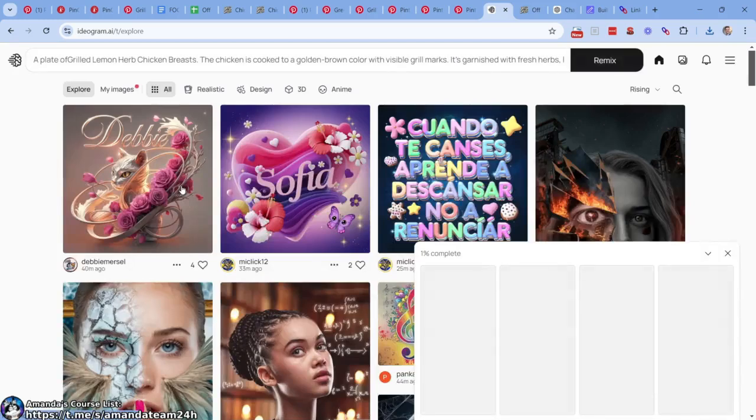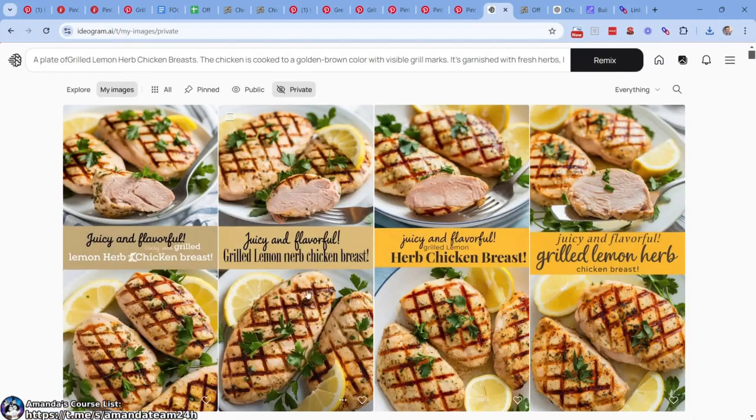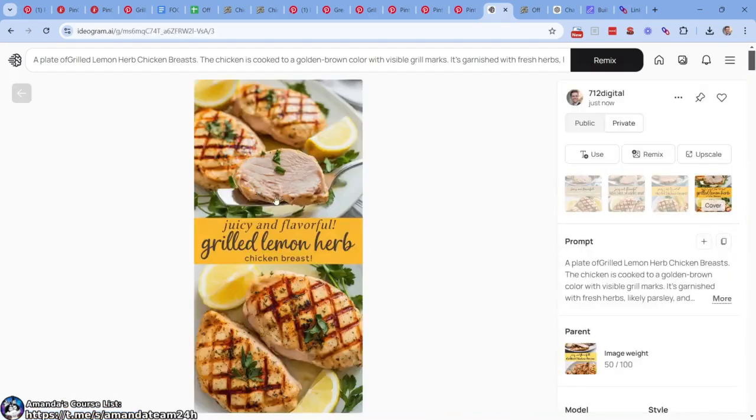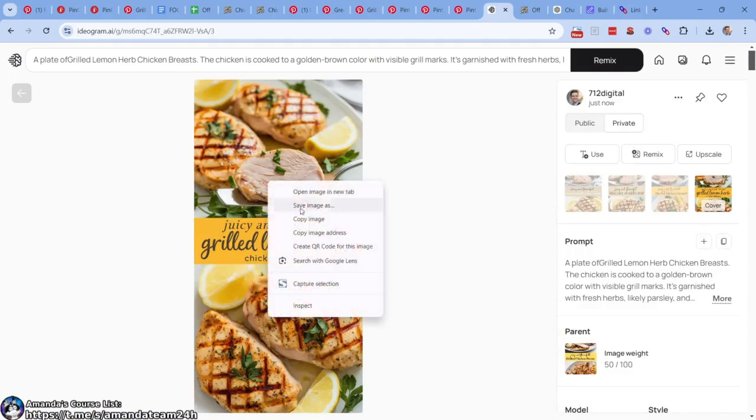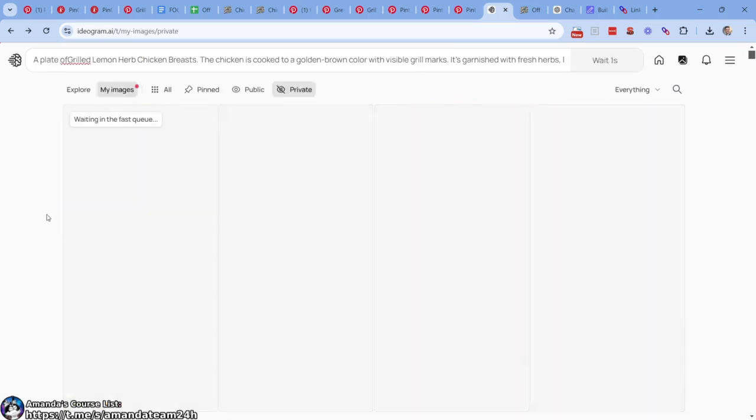So we're trying to make it look a bit different, make it our own. Let's see how good AI is. Juicy and flavorful grilled lemon herb chicken breast. That's not going to work. Herb chicken breast, grilled lemon herb chicken breast. That's pretty nice right there. That one looks really, really nice. That right there. It's tall. It's pretty. That's very, very nice. So maybe we don't want to say juicy and flavorful. We could just say delicious and tasty, right? All right, let's go there. Let's get 4 more instances of this. Let's see what it comes up with.